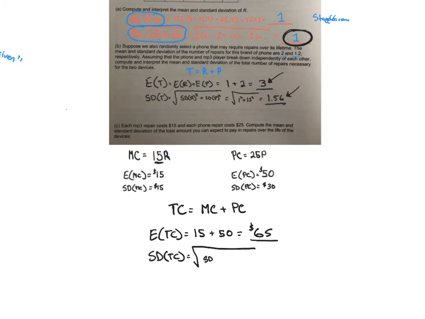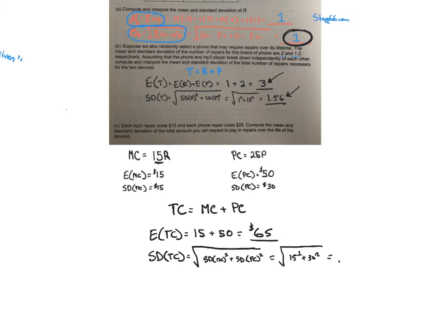We got to go standard deviation of the MP3 player cost squared, because you got to turn it to a variance. Standard deviation of the phone cost, you got to square that, change it to a variance. Now you can add them together. Then you got to square root them to get them back to where they should be. 15 squared plus 30 squared, all under the square root.